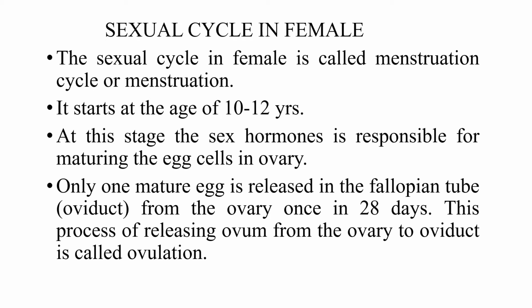At this stage, the sex hormones are responsible for maturing the egg cells in the ovary. Only one mature egg is released into the fallopian tube or oviduct from the ovary once in 28 days. Mostly the release of ovum is at the 14th day. This process of releasing ovum from the ovary to oviduct is called ovulation.